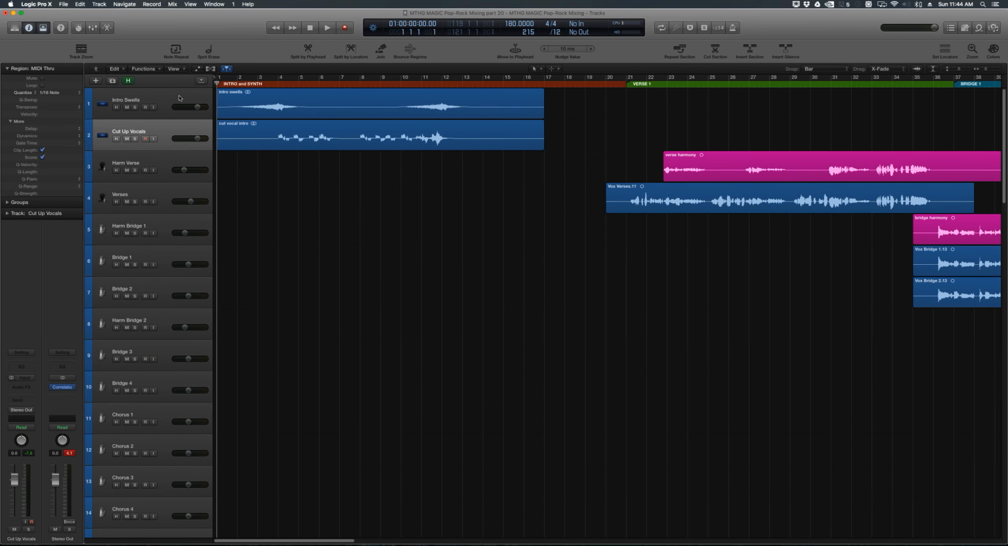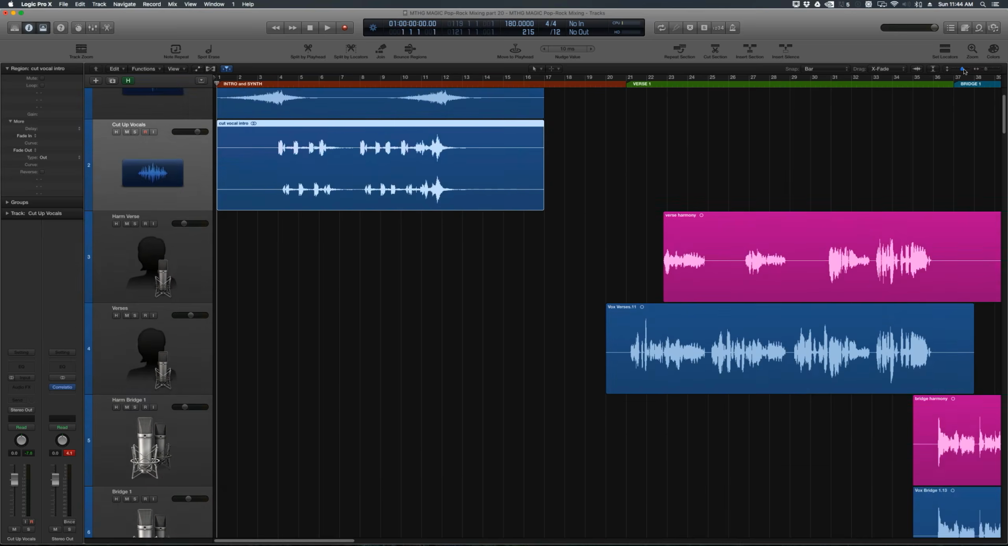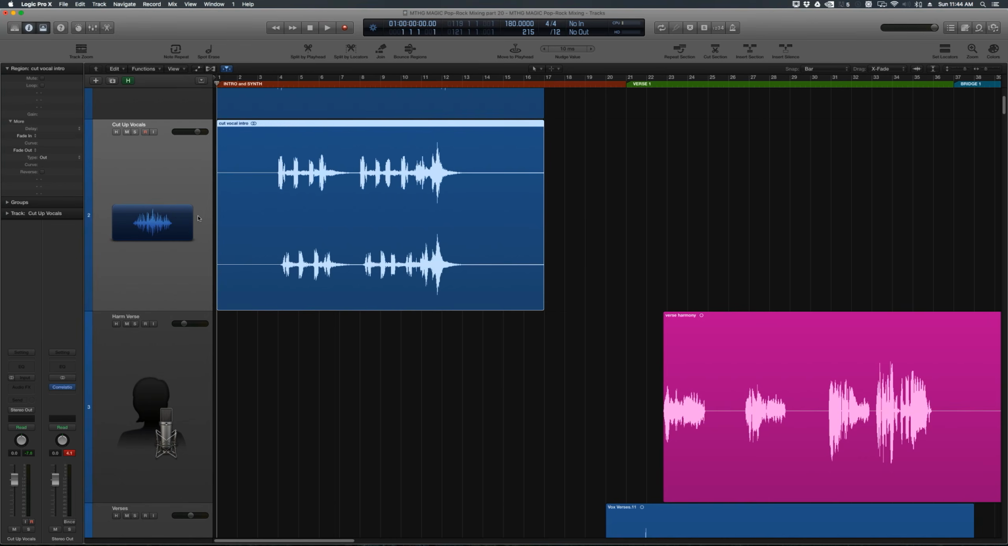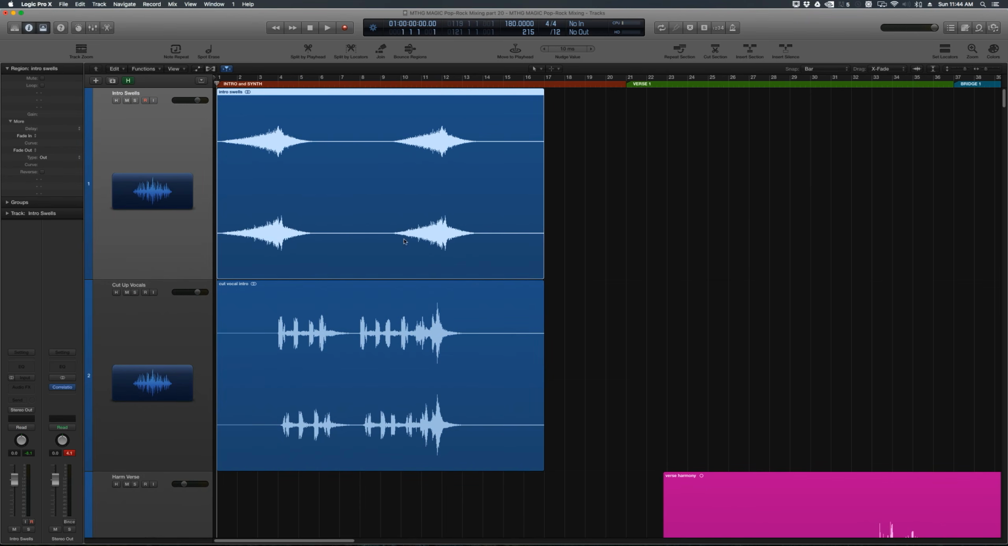So I've got two stereo audio tracks created, and I imported our two bounced files, the cut up vocals on one, and then the swells on the other. But the problem is that our original session doesn't start with enough lead time to actually have an intro. If you listen to it, which sounds cool, but that's not the way the intro goes. So what we need to do is we need to create some extra bars.